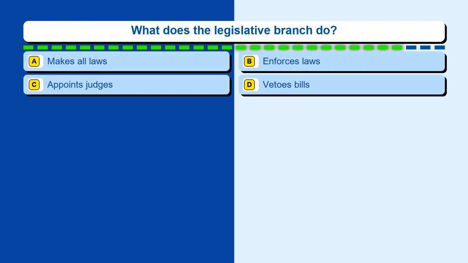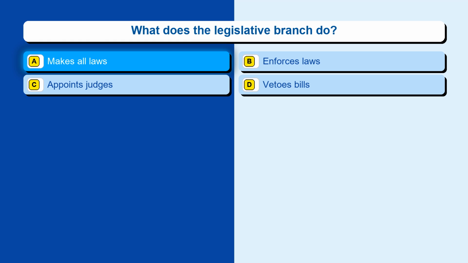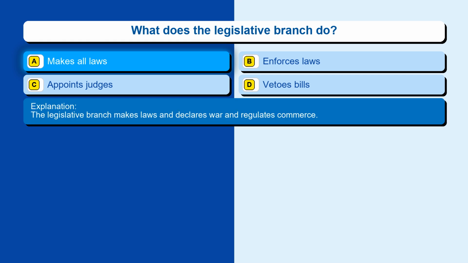Question 58. What does the legislative branch do? Option A, makes all laws. Option B, enforces laws. Option C, appoints judges. Option D, vetoes bills. The correct answer is option A, makes all laws. The legislative branch makes laws and declares war and regulates commerce.